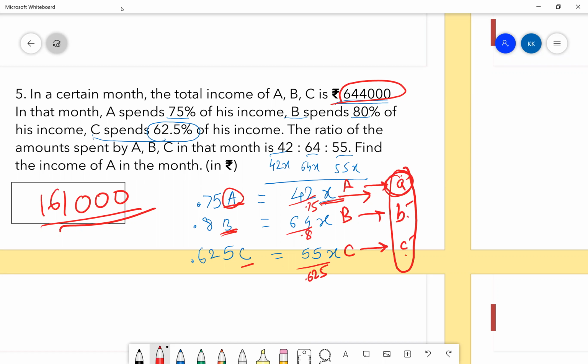This part is clear? Now I'm telling this value is A dash, this value is B dash, and this value is C dash. Got it? Now adding all three is equal to this, right? From here you will get the value of x. Once you get the value of x, substitute it here, you will get your answer, which is this. Yes, Kesari.